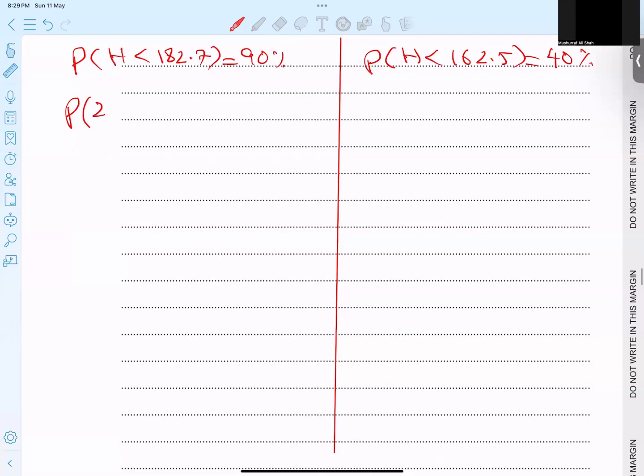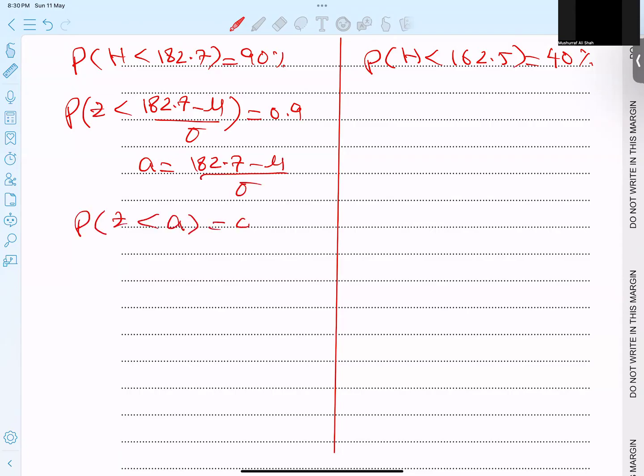So I'm using here Z: 182.7 minus mean over deviation equals 0.9. I gave this the name a. So a is 182.7 minus mean over deviation. So P(Z less than a) equals 0.9. If I draw a bell shape, students, this a is positive, this is the less-than region. So this is called phi of a equals 0.9.